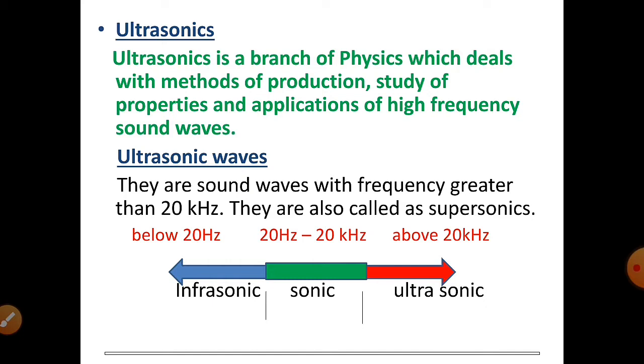The green portion shows sound waves in the range 20 Hz to 20 kHz. So sound waves in this range are called sonics.